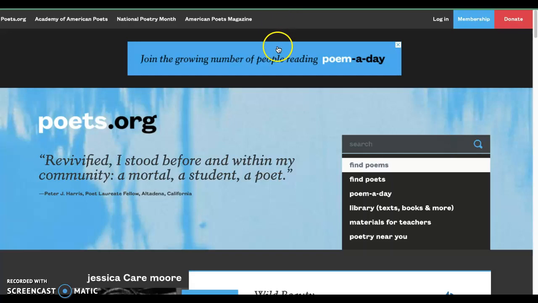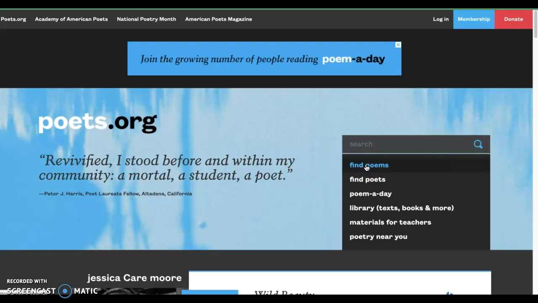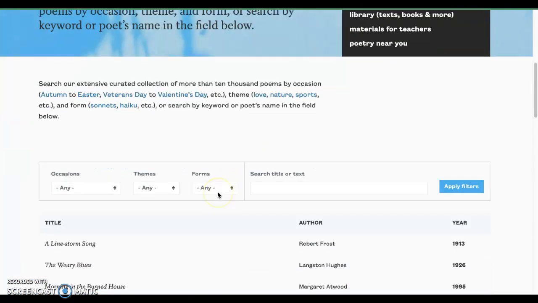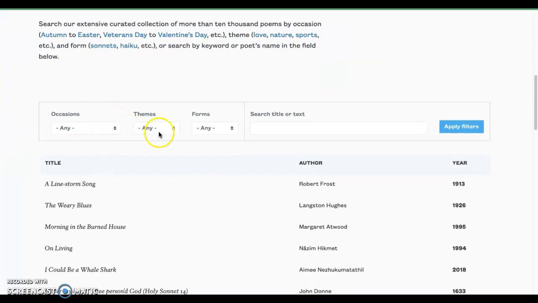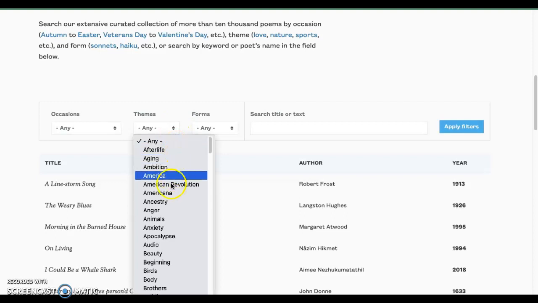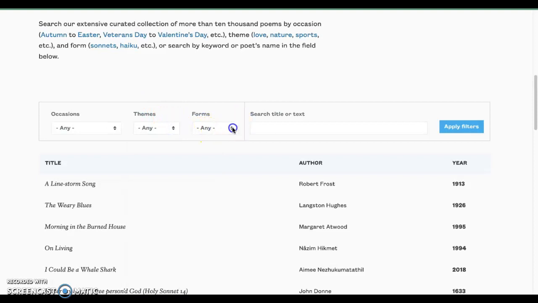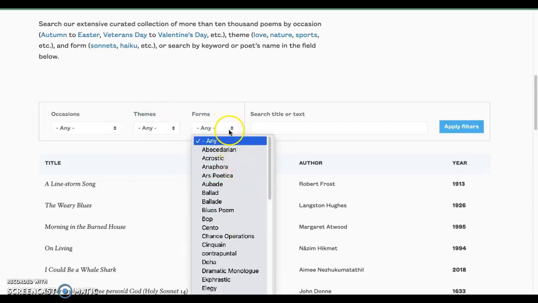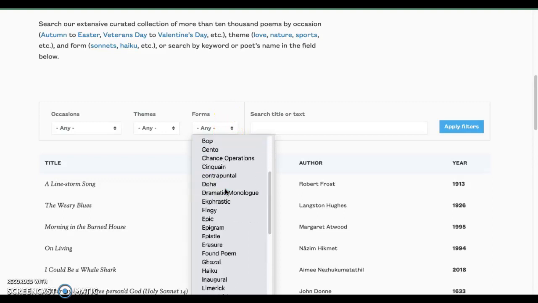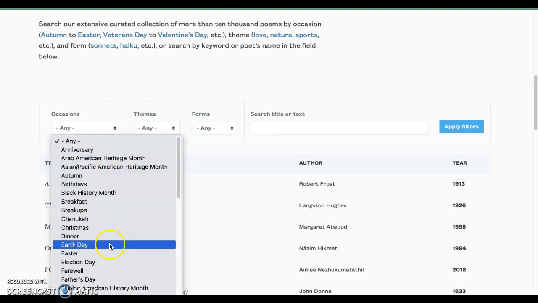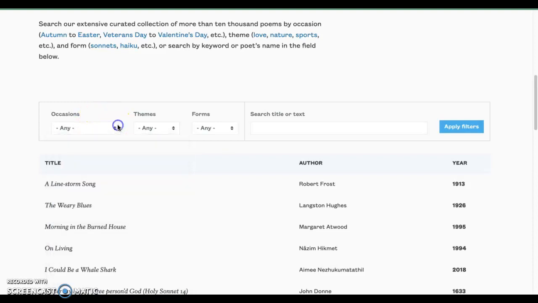Then in the American Academy of Poets website, you would, from their homepage, click on Find Poems over here toward the right. And from the Find Poems page, again, you can choose a theme. So you click here and you can choose any number of interesting themes for poems. You can choose a form. And here we have some different forms than you saw at the Poetry Foundation website. You can also look at poems for specific occasions if you want to search for a poem that way.